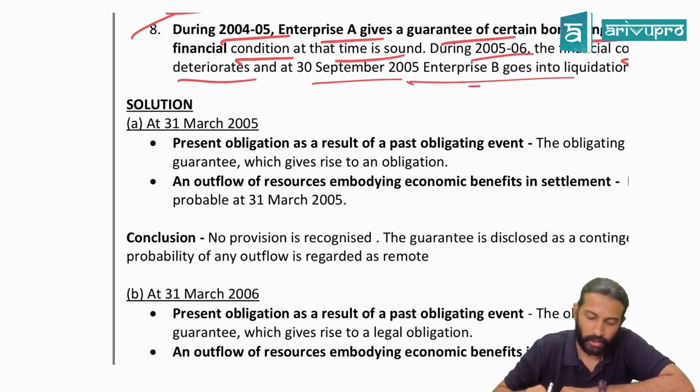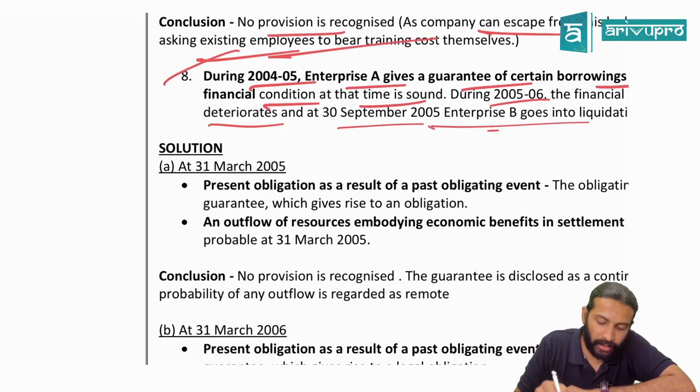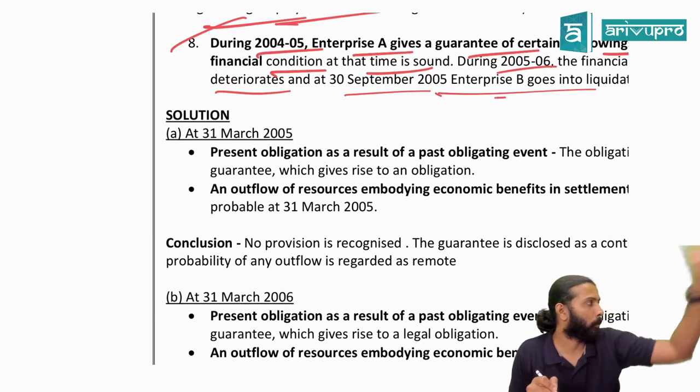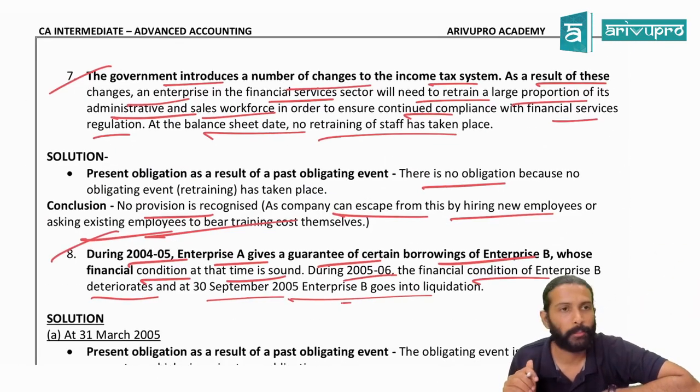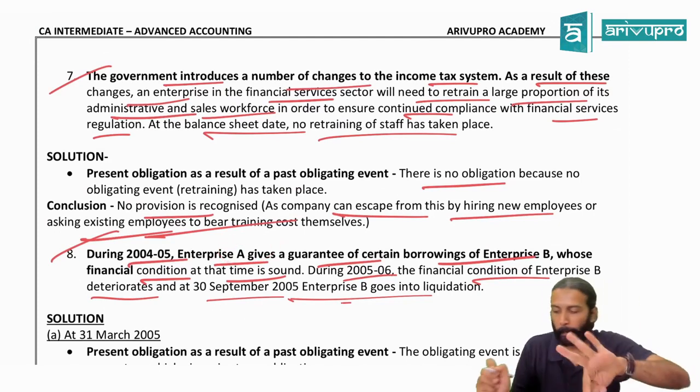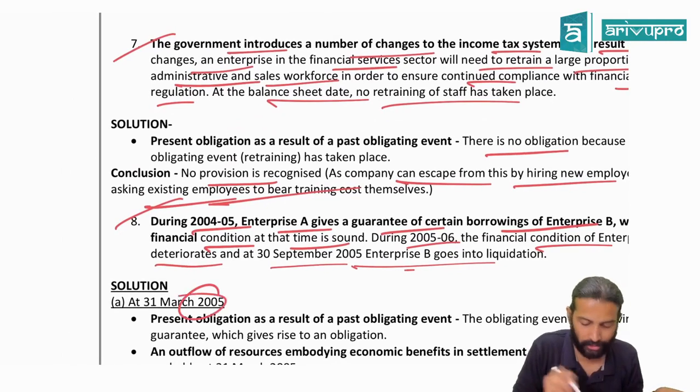For two years. The first year is 31st March 2005, and the next year ends on 31st March 2006. On both year endings, what do you need to do? Don't look at the solution, directly tell the answer. Basically, should A Limited make a provision or not? A provision is not required for the first year.